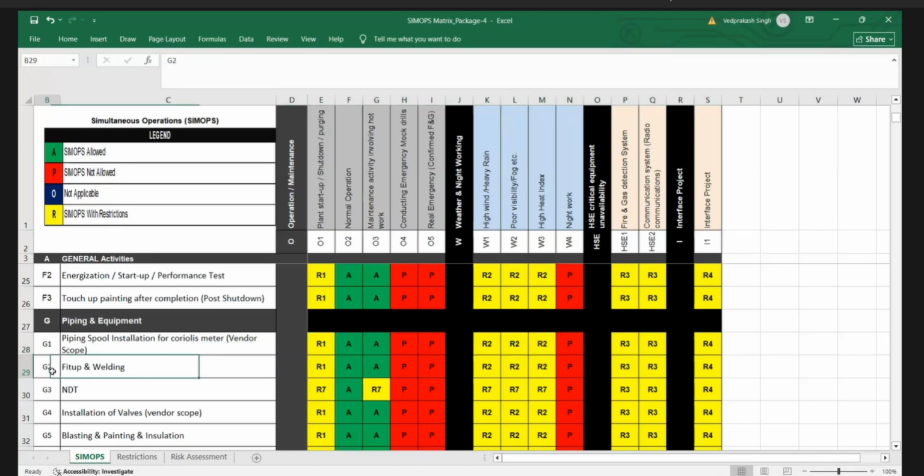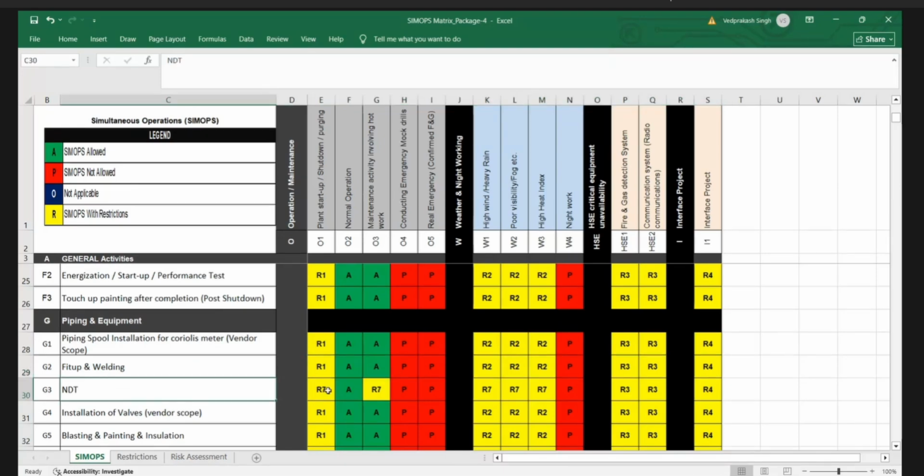Fit up and welding. Are you going to do the welding there, or are you going to do only nut and bolt? Santosh and Naman? Welding will be there, involved. Welding is there, yes. Welding is required. Yes. Okay. So we will have the same restrictions in this case also, because the risk remains same, hazard remains same, restrictions, allowance, and prohibition remain same.